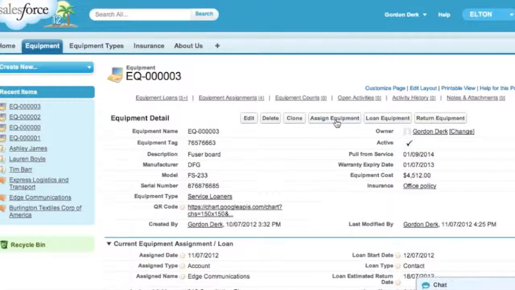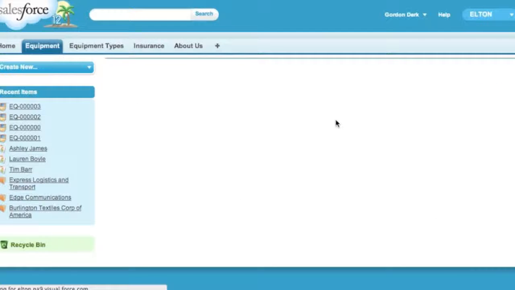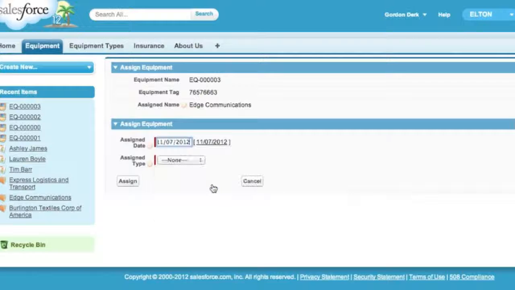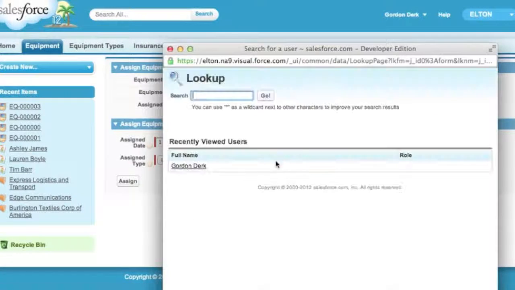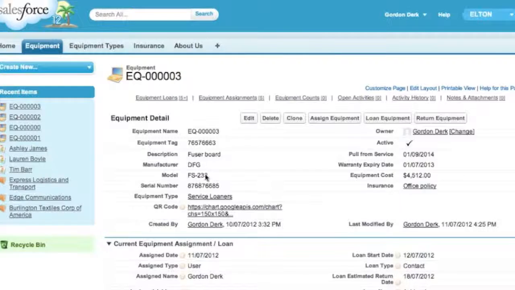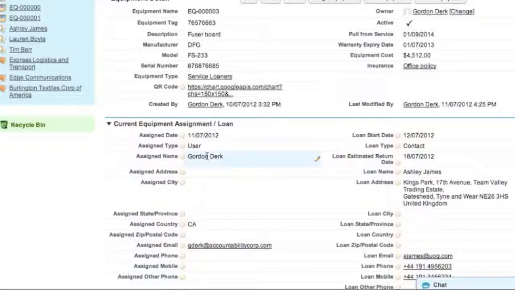Very similar for assignment. Assignment is changing who's responsible for the piece of equipment. Difference here being that we only get one date, the date that the assignment has changed, and what type of an assignment we're going to have. Let's say we're assigning this to a user. Let's look up into the user file, identify a user, and say assign. And now you can see that this user is in control of the piece of equipment, but it's currently on loan.